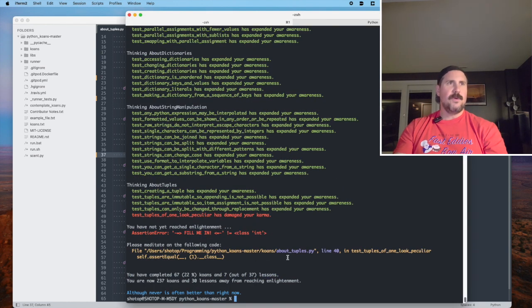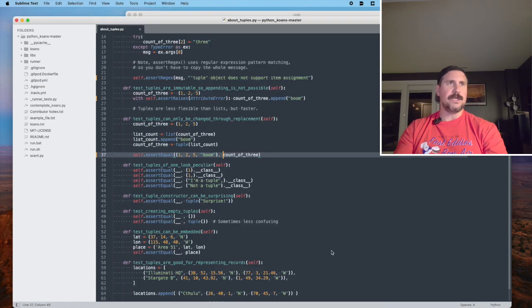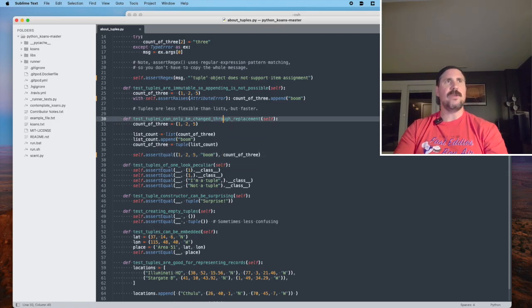That is correct. We are now down to line 40. So that was correct. It says the test that tuples can only be changed through replacement. And in this case, replacement means create a tuple, convert it to a list, make the changes that you want to that list, and then convert the list back to a tuple. And that's how you can make changes to your tuple.